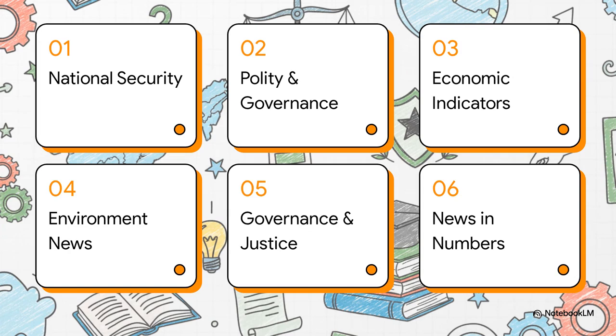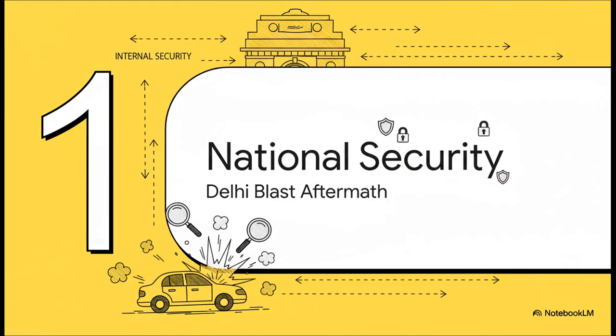So, here's how we're going to break it all down for you today. We'll start with national security, then jump into polity, the economy, what's happening with the environment, and social justice, before we wrap it all up with some key numbers you need to know. Okay, let's get into our first section, focusing on internal security, a super important topic for GS Paper 3.